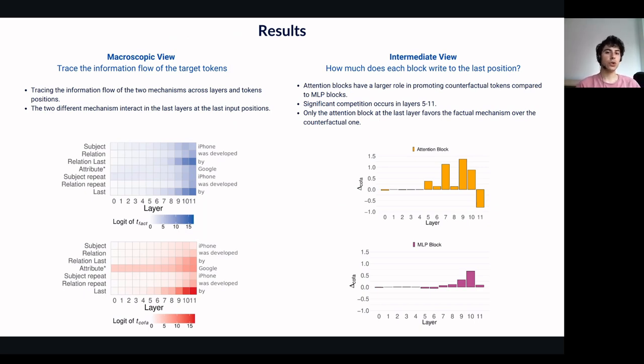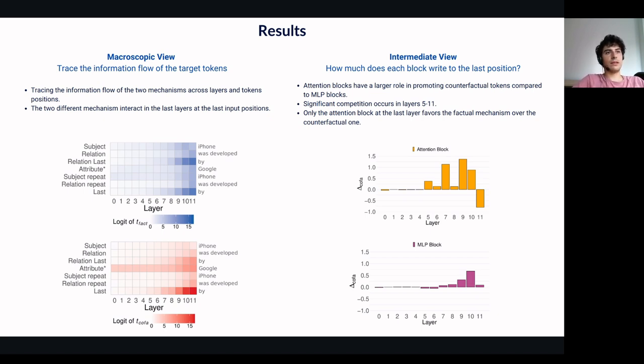We analyzed GPT-2 using a top-down approach, starting from a macroscopic view and then moving to a microscopic one. First, from a macroscopic perspective, we observed how information flows across input token positions and layers in the residual stream. We measured the logits of the factual token, Apple in our example, and the counterfactual one, Google, separately. Our goal here was to identify in which positions and layers these tokens are encoded. As expected, we found that both tokens are predominantly encoded in the last position and at the final layers of the model, while in the other positions and layers the encoding is different.